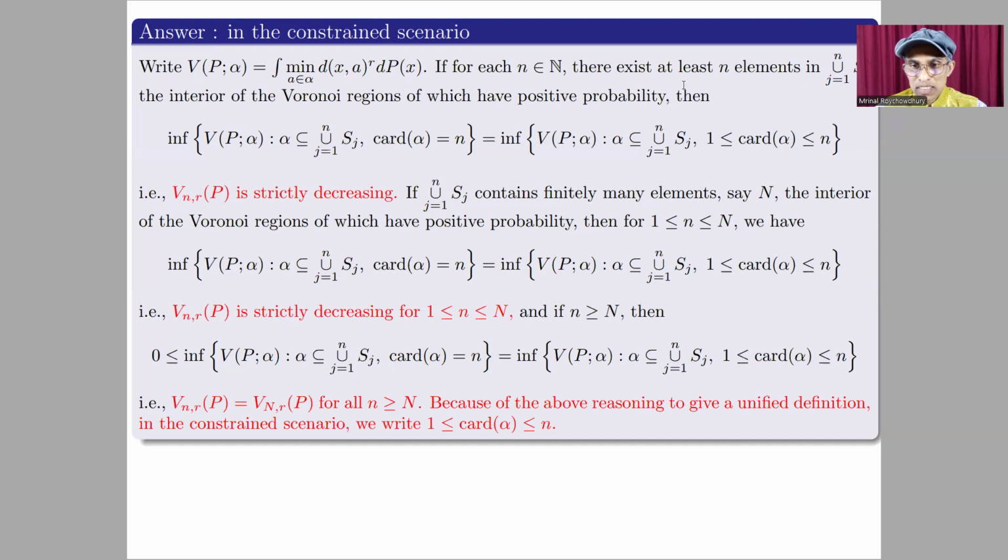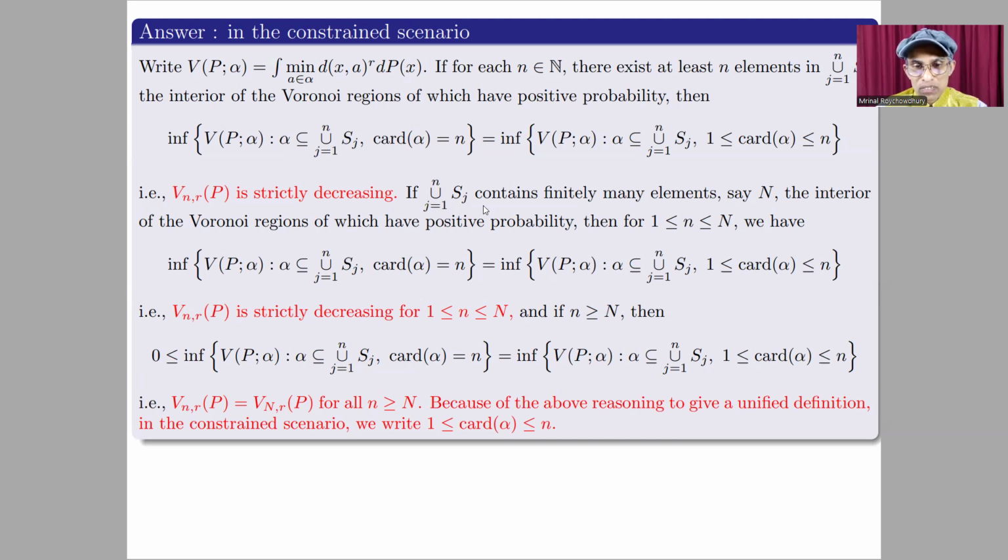If this union contains at least n elements, the interior of the Voronoi regions of which have positive probability, then cardinal alpha equal to n is the same as 1 less than or equal to cardinal alpha less than or equal to n. There is distortion in view of these two expressions being the same. That is, in this case, V_{n,r,P} is strictly decreasing.